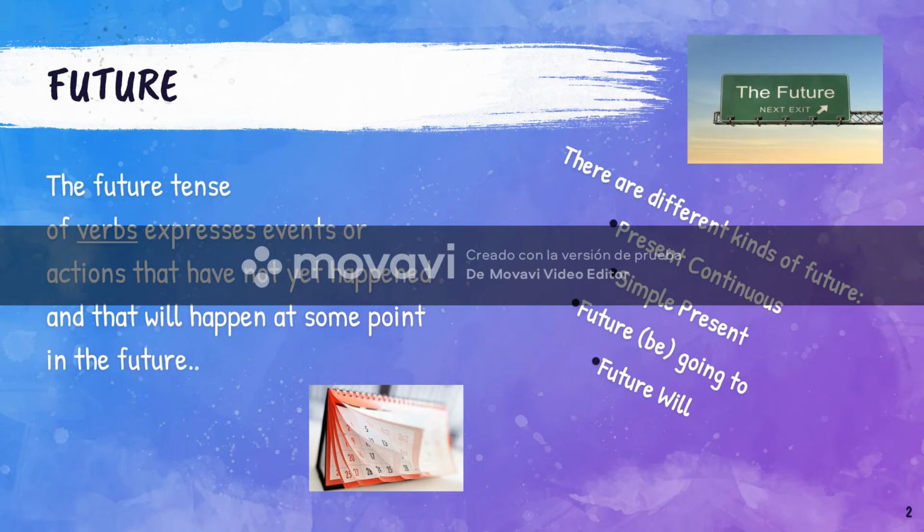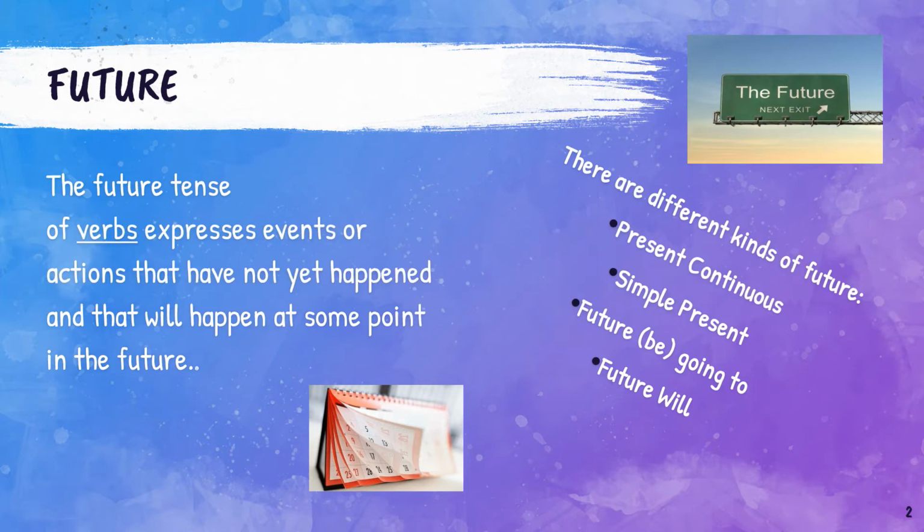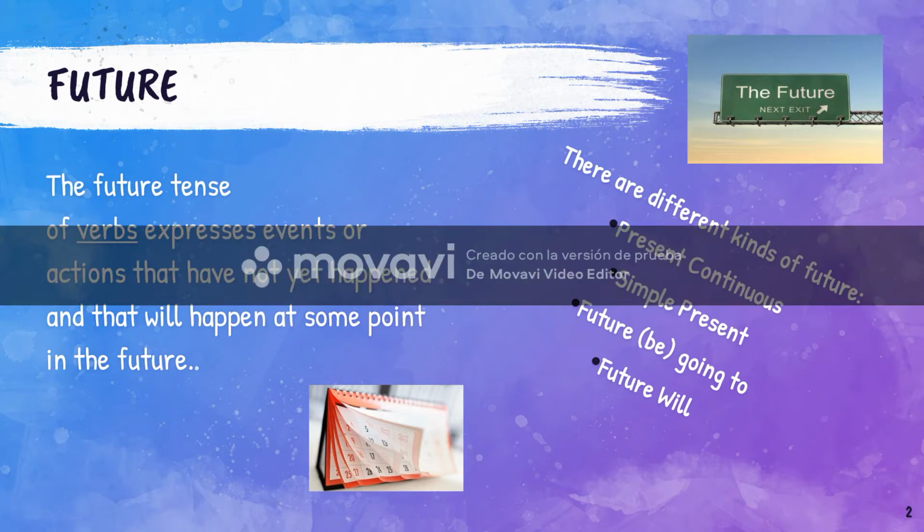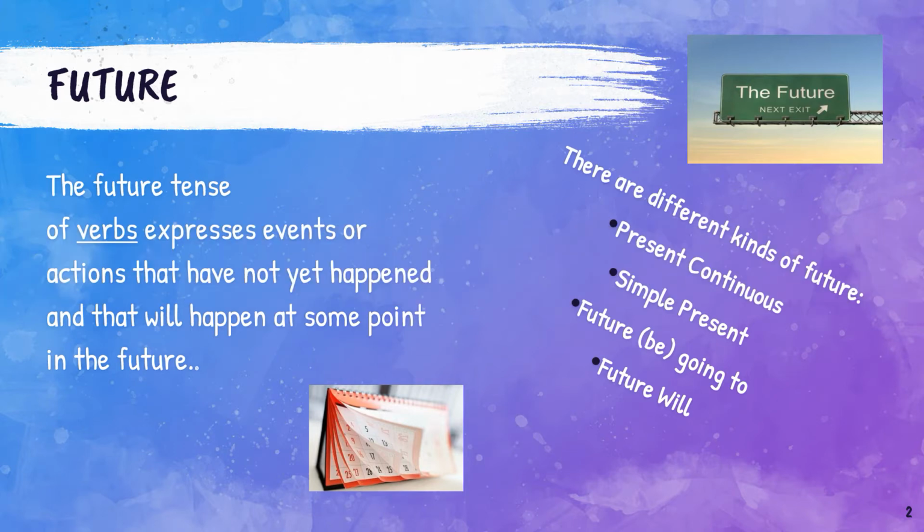This week, we are going to work with future. Remember that the future tense expresses events or actions that haven't happened yet, or that will happen at some point in the future. There are different kinds of future. I listed them there. We have the present continuous, the simple present, the future with be going to, and the future with will.